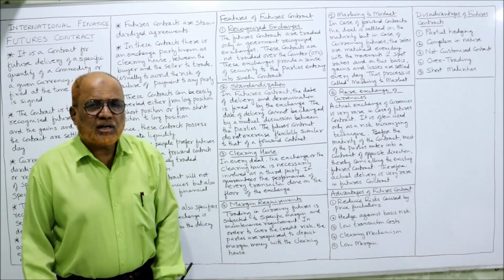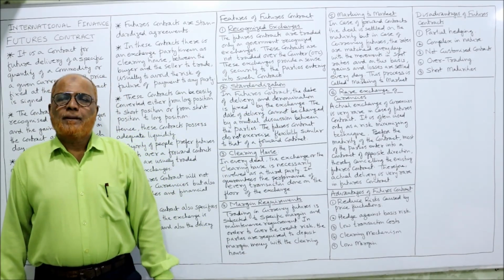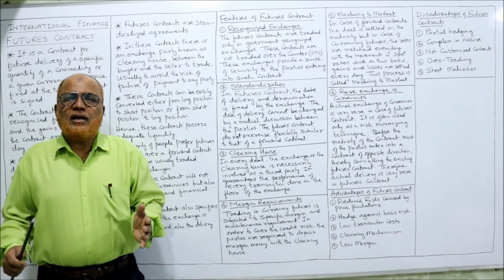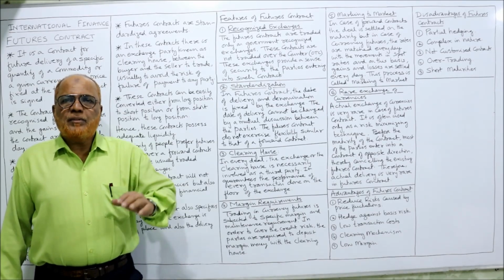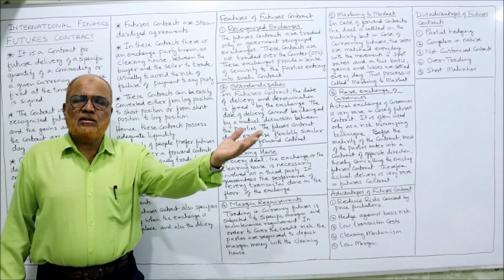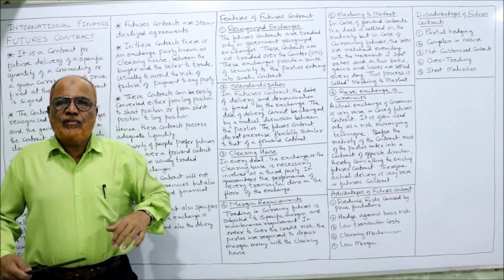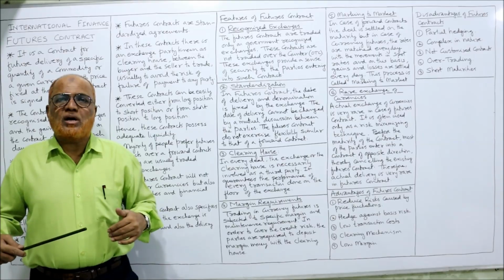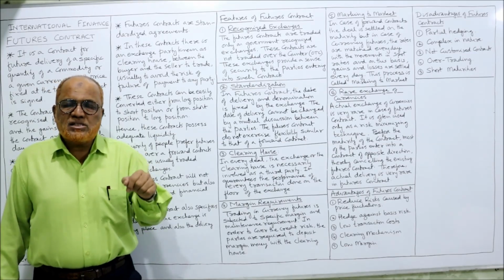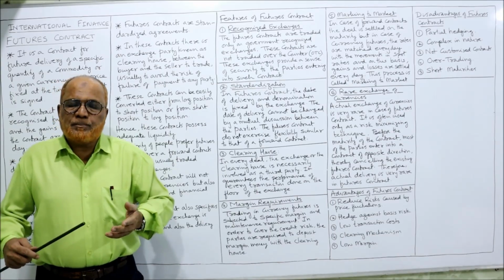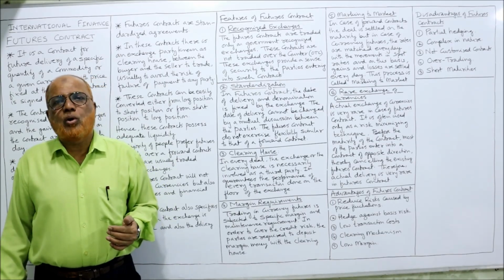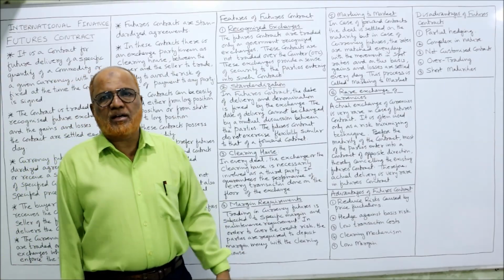Next one, not a customized contract. The contract is not according to the requirement of the parties. That means everything is standardized in the exchange. We have to see whether it suits us or not. Whether it is suitable to us or not, we have to see. The parties cannot dictate their own terms and conditions; it is standardized.